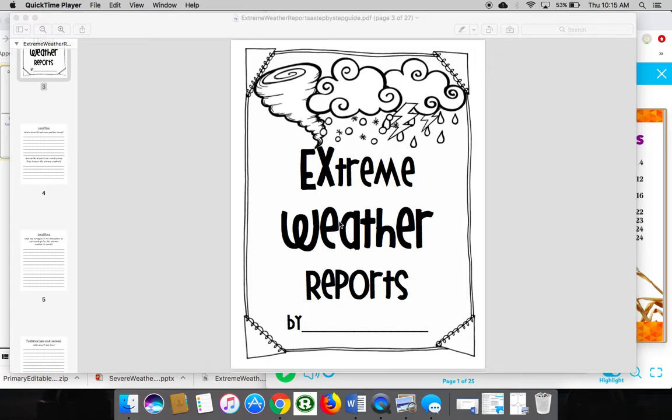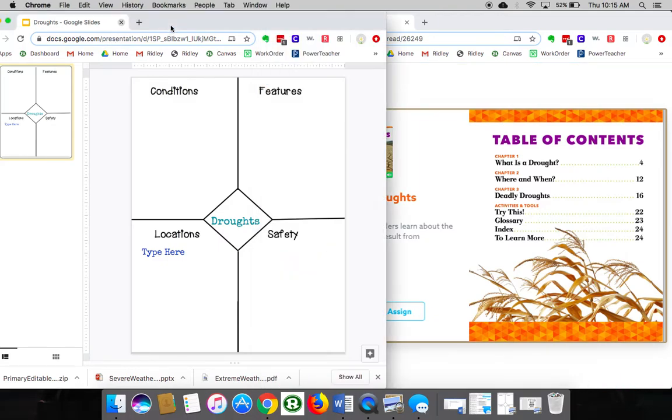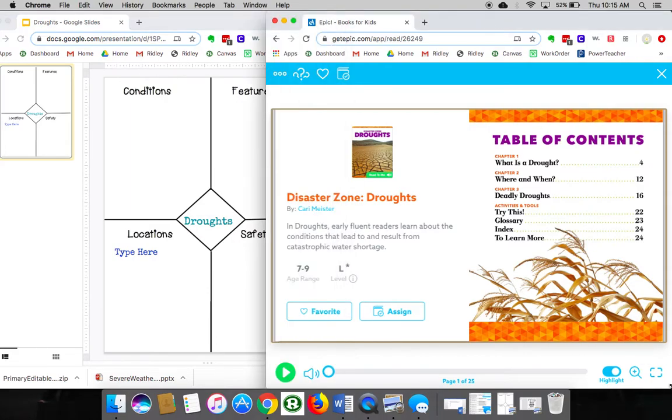Each day, I'm going to have a new video explaining how to do each part. Today, you are going to research the locations of your severe weather that you were assigned. I'm going to give you an example and then you can go ahead and do it yourself. So I'm using the example of droughts since nobody else has that.